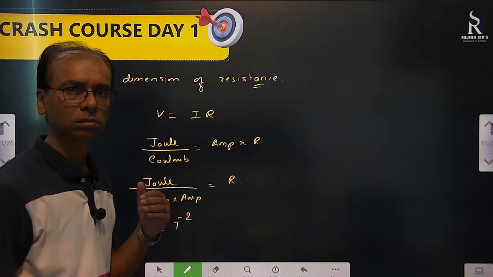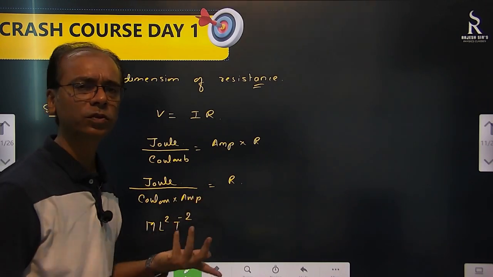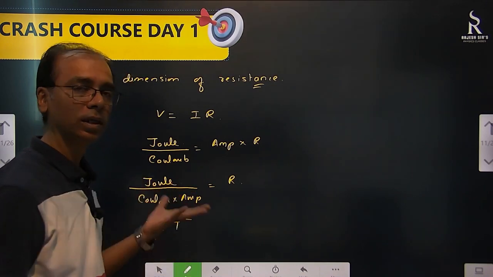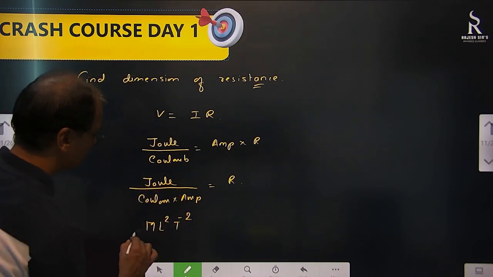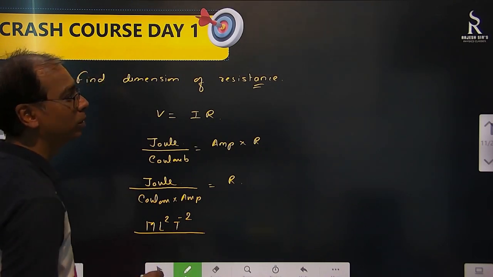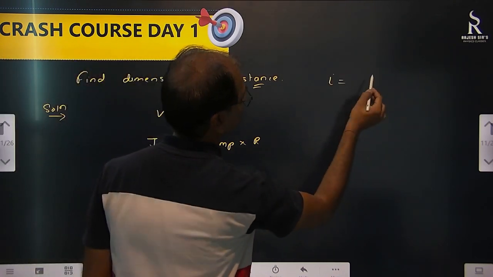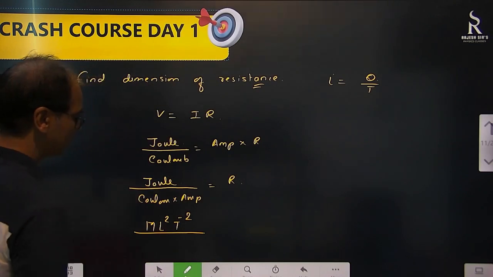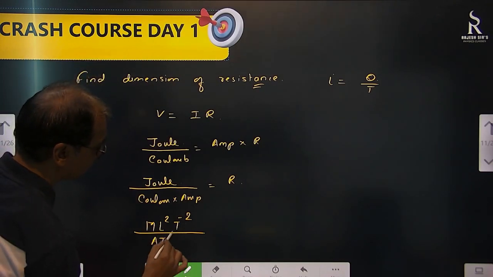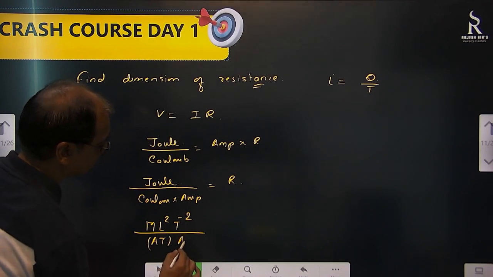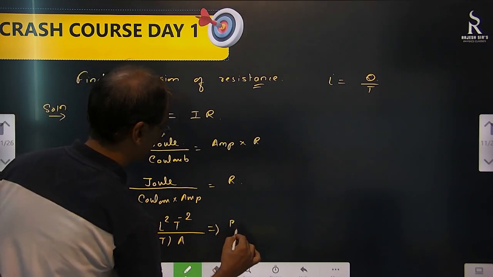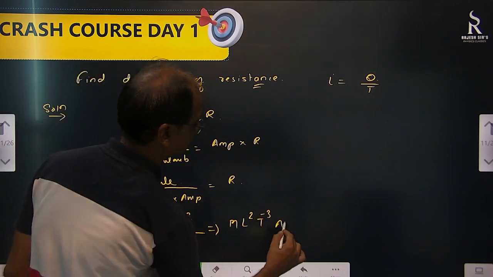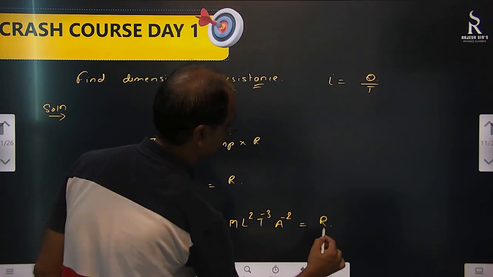Energy means force into displacement. Half mv square is also energy, kinetic energy. From there also you will get this dimension. Coulomb means what? I is charge per unit time, so coulomb is I into T, that means ampere second. So this is ampere second, AT, and this is ampere only. Write it properly: M L square T to the power minus 3 A to the power minus 2. This is the dimension of resistance.